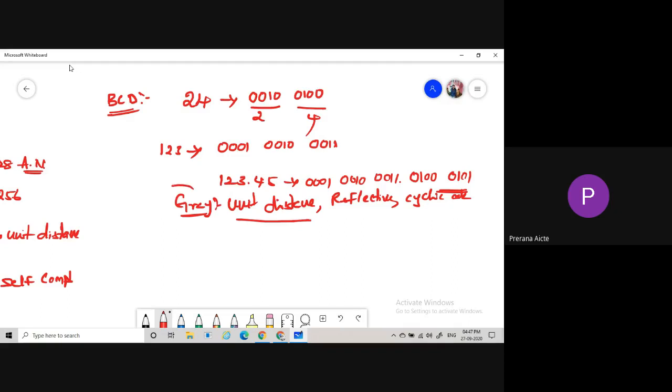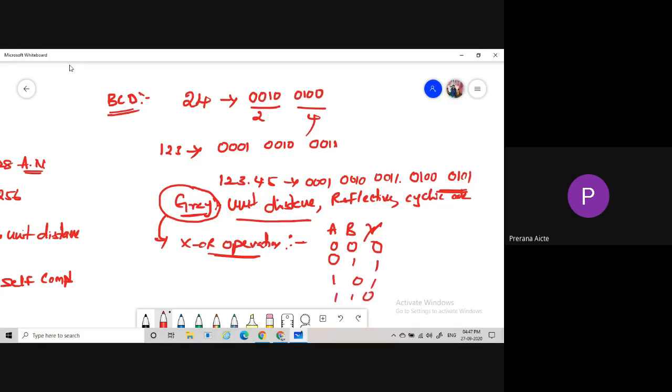Simply, for getting gray code, we are using the XOR operation. What is the output of the XOR operation? If two inputs are the same, the output will be low. If two inputs are different, the output will be high. Is it okay?